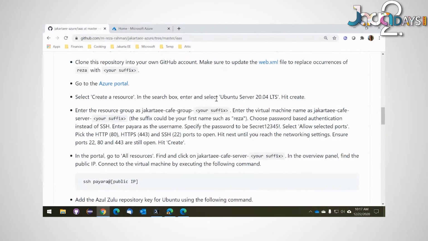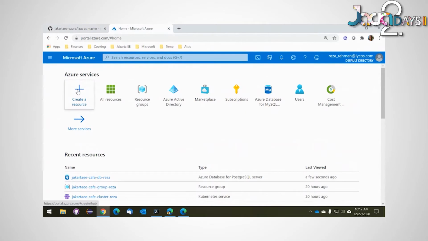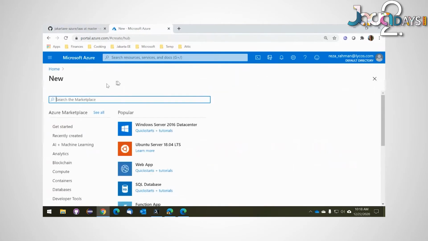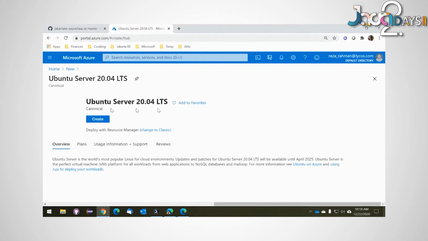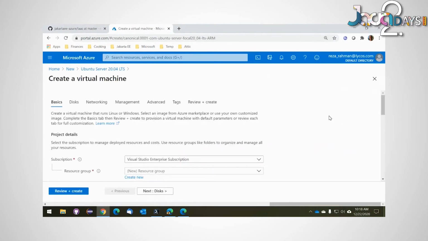In order for me to do that, I'm going to be using Ubuntu. I just prefer Ubuntu for these sorts of demos. But you could use pretty much any Linux server, and it should be perfectly fine. Red Hat is actually the most popular one on Azure. So we'll do a create resource, and I'll enter in the VM image that I want, which is Ubuntu Server 20.04 LTS, and I'm going to hit create.